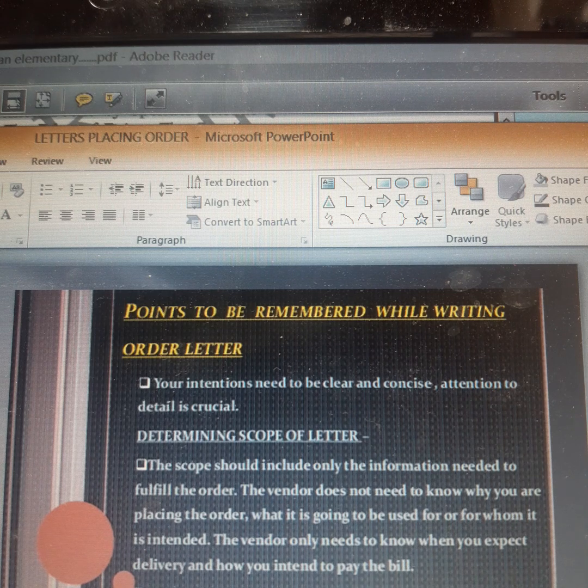The vendor does not need to know, and keep in mind, children, the vendor does not need to know why you require a particular order, but he is only concerned in fact with the date of delivery, and the vendor only needs to know when you expect delivery and how you intend to pay the bill.